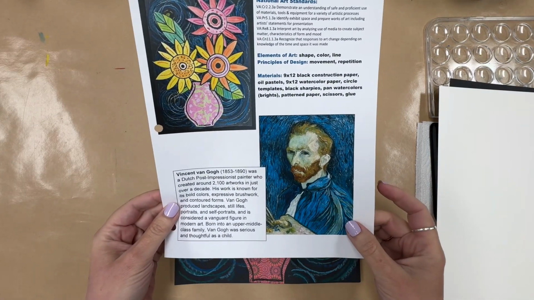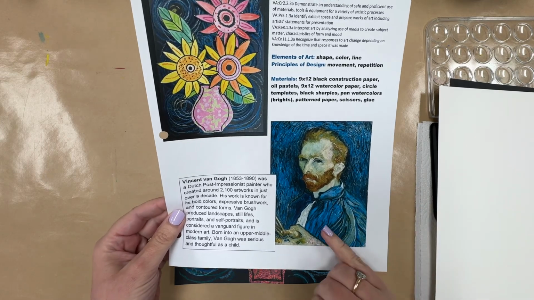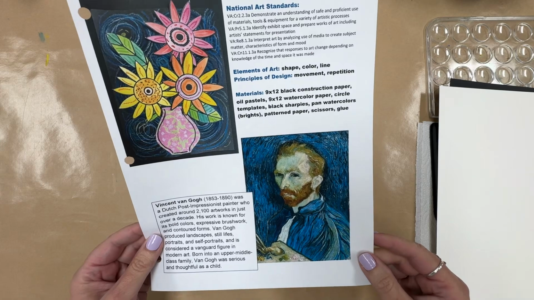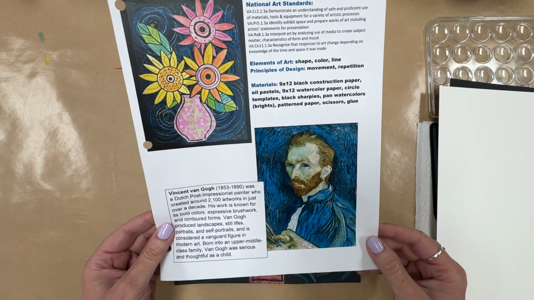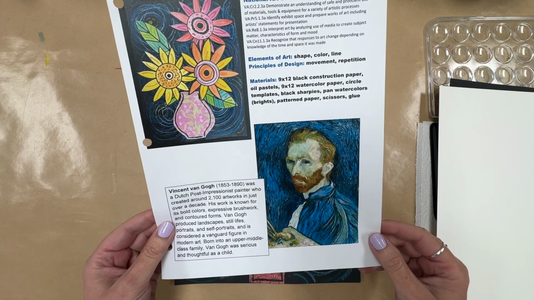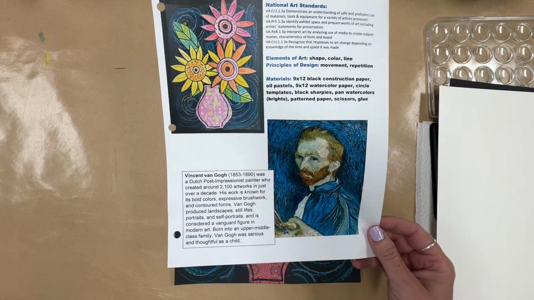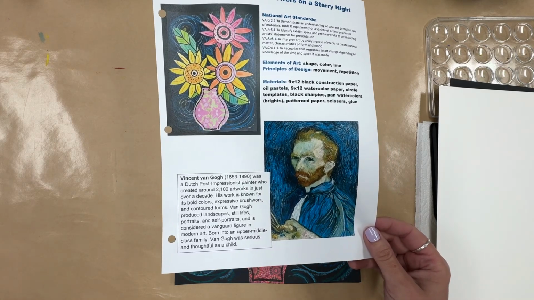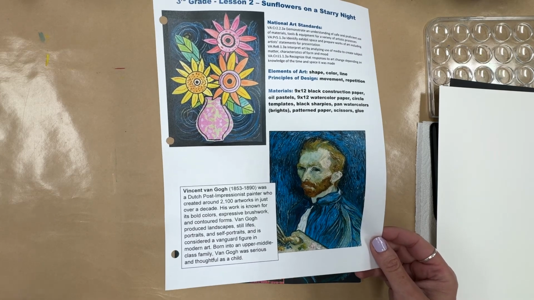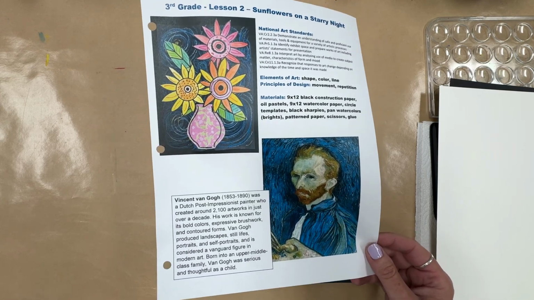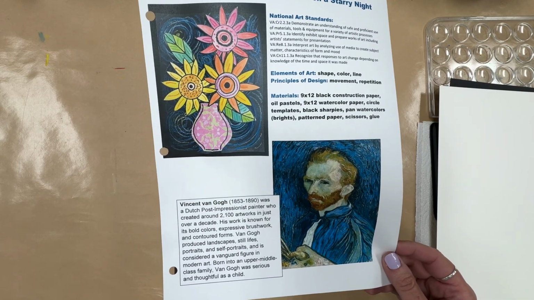Vincent Van Gogh did a lot of self-portraits. That's just when you paint or draw a picture of yourself, and this is one of them. And he lived in the years 1853 to 1890. He was a Dutch post-impressionist painter, so he painted after the Impressionists. Some of you may remember we've talked about Impressionism before. Some second graders may remember that we've talked about an Impressionist artist named Monet. Well, Vincent Van Gogh painted after his time. That's why we call it post-impressionist.